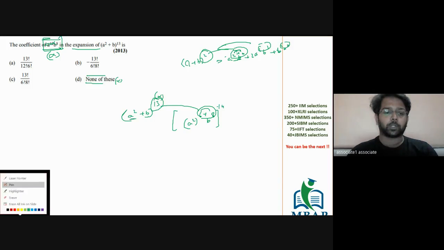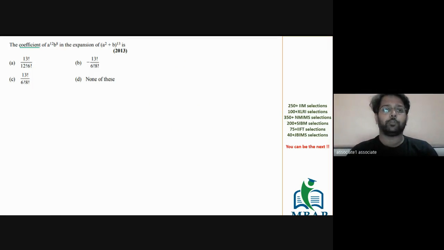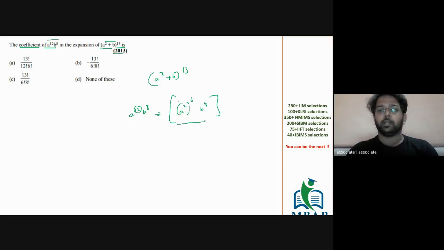If I have to redo it, the question was: find the coefficient of a raised to 12 and b raised to 8 in the expansion of a raised to 2 plus b, raised to 13. This is the actual Cal 2013 question. If you rewrite this in the original term form, a squared is a raised to 12, so this is going to become a square raised to 6, and the b will become b raised to 8 only.